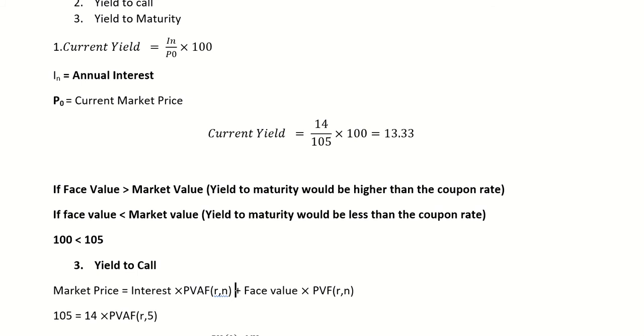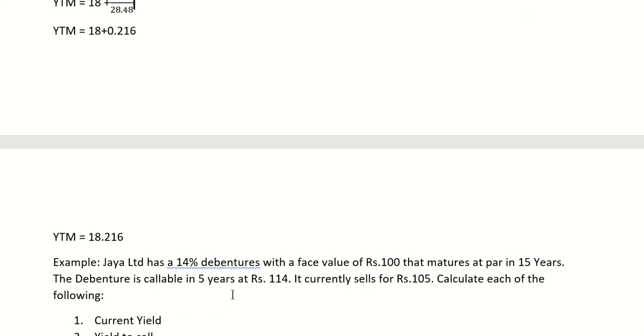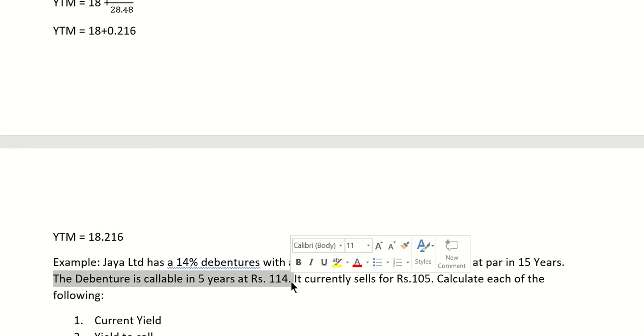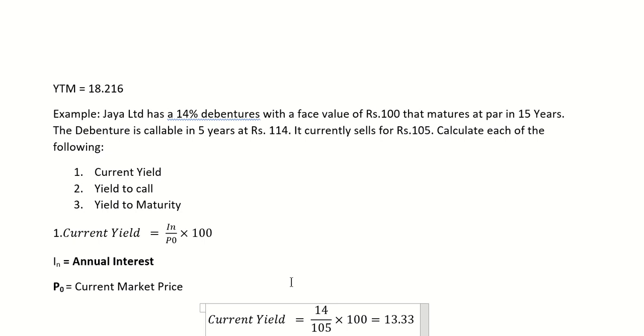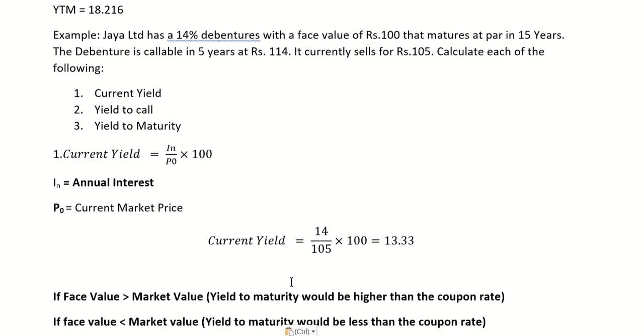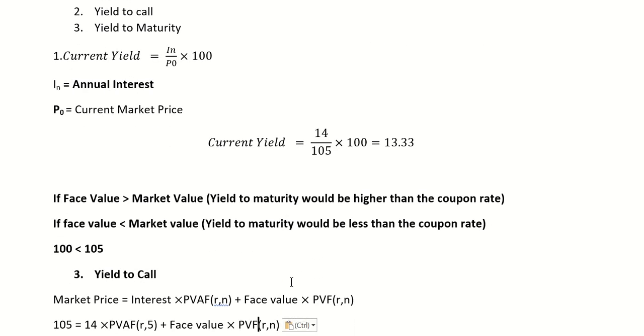Now the face value would not remain rupees 100 here, because if the company is paying the debt in 5 years, they will pay more, as it was written in the question. I'll just show you again. Here, see, if the debenture is callable in 5 years, the company will pay 114. So here the face value would be 114, so here I will write 114 as the face value.